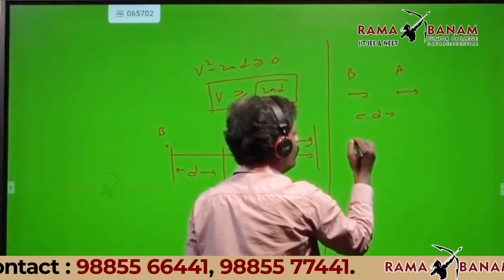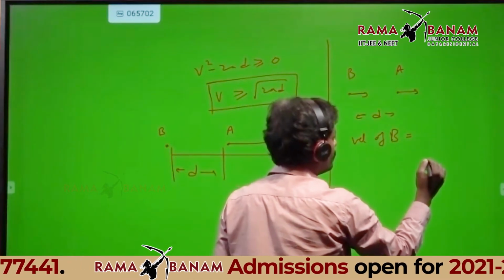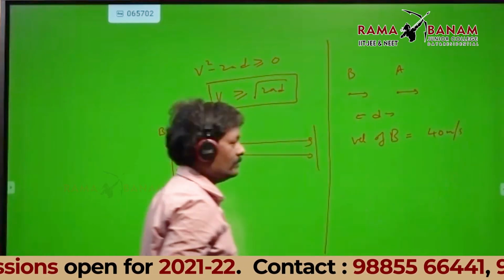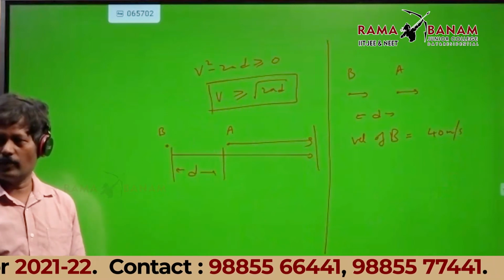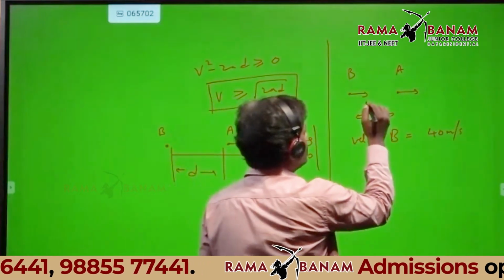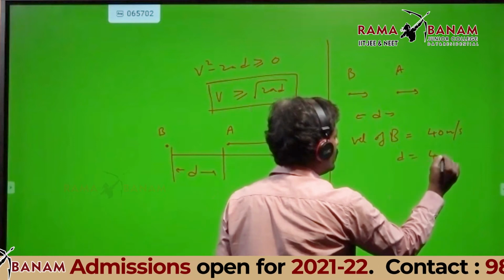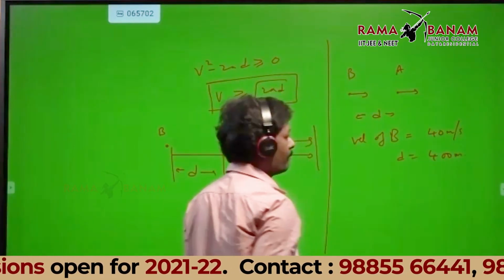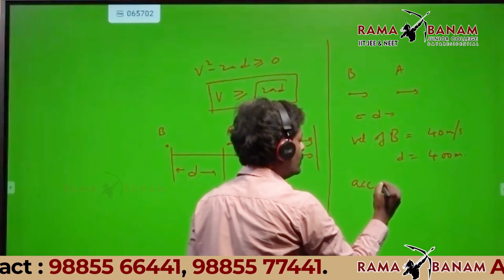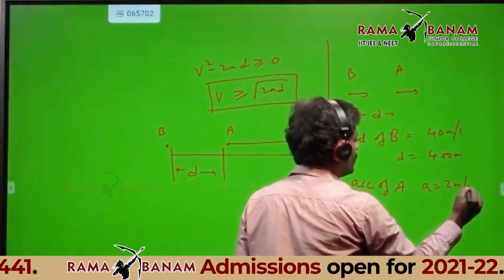Now the velocity of B, I will take 40 meters per second, for example. And the distance between them, D, I will take 400 meters. And the acceleration of A is 2 meters per second squared.